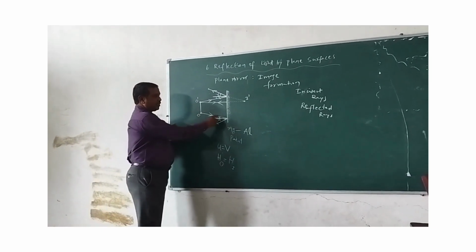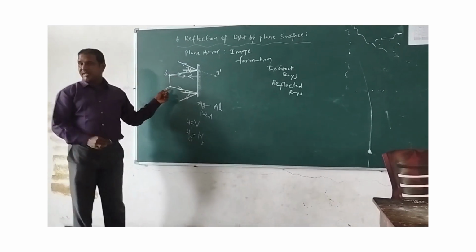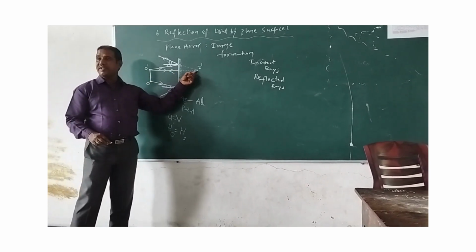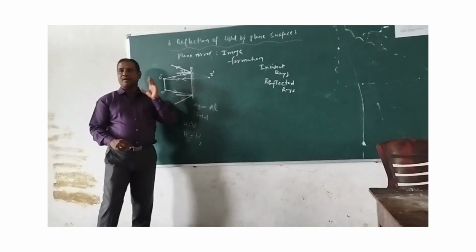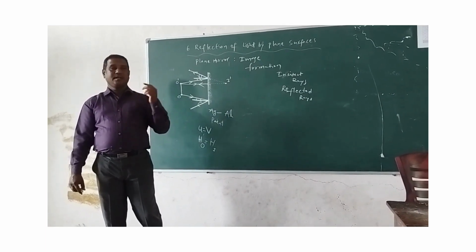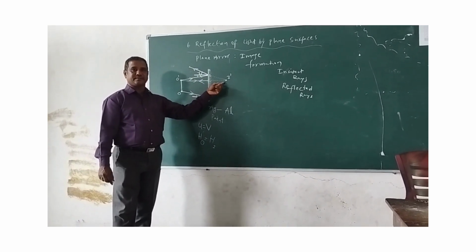Now only one ray is reflected. To understand the image of O, you have to take another ray, because only the intersection of rays gives the image. No single ray gives the image. At least we need the intersection of two rays. So here this is the intersection point of the extended reflected rays.